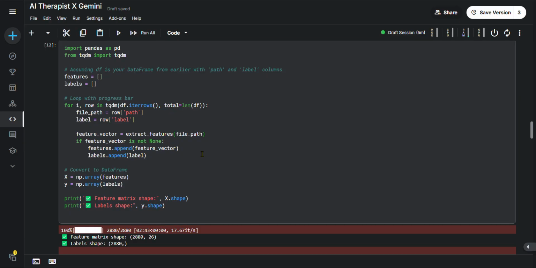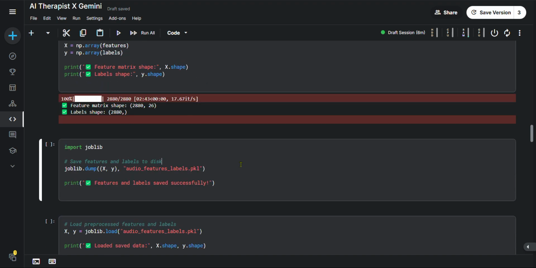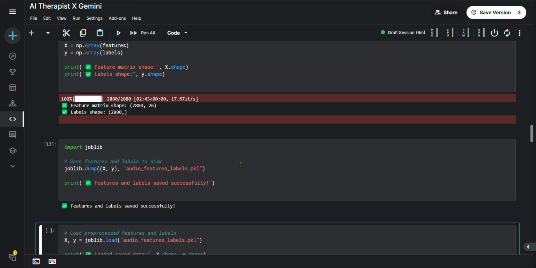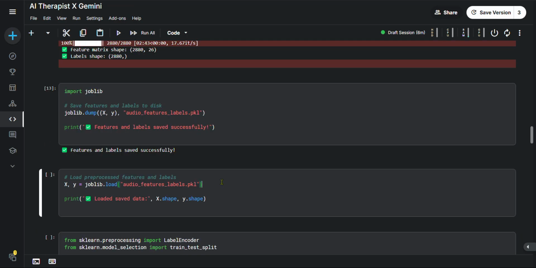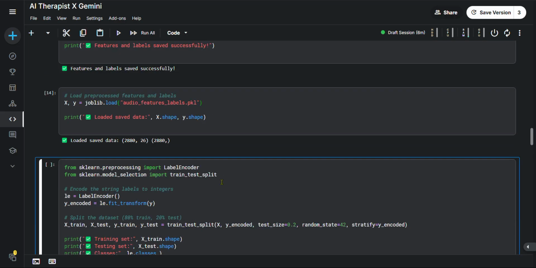Okay, we are back with the feature matrix with the shape of 2880 by 26, and the label shape is 2880. So we can go with saving the features and labels to the disk. Features and labels saved successfully. Then load the pre-processed features and labels. So I loaded that one.